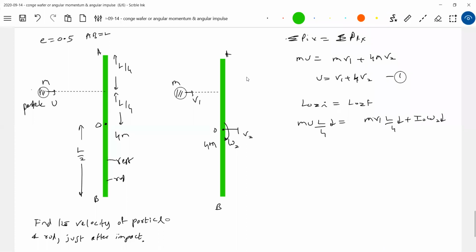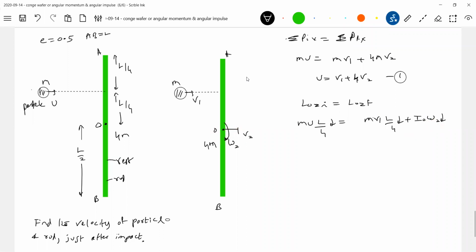Why is there no angular momentum due to V2? The velocity of the rod will intersect the axis of rotation. Axis is what? Z axis passing through O. So therefore velocity V2 will intersect the axis of rotation. So therefore only due to rotating motion we have angular momentum.